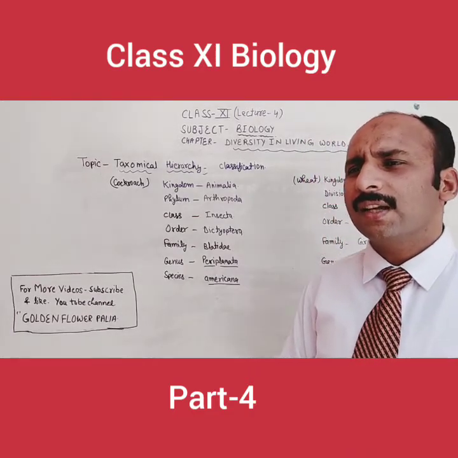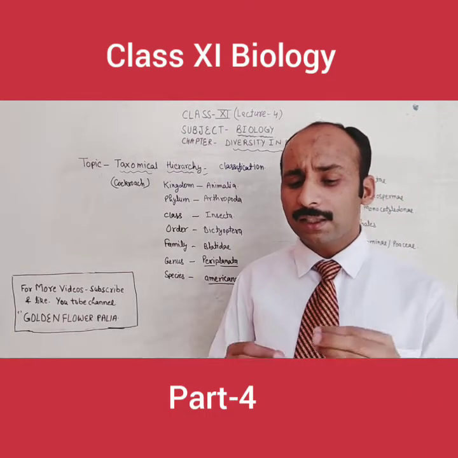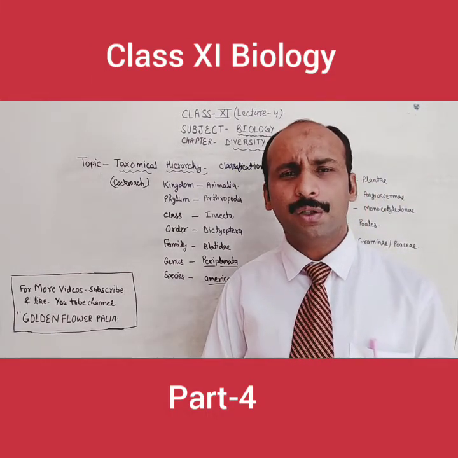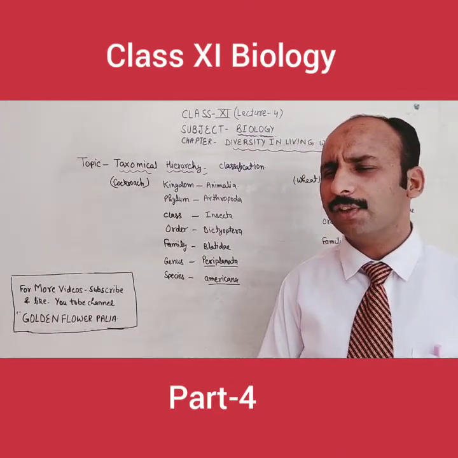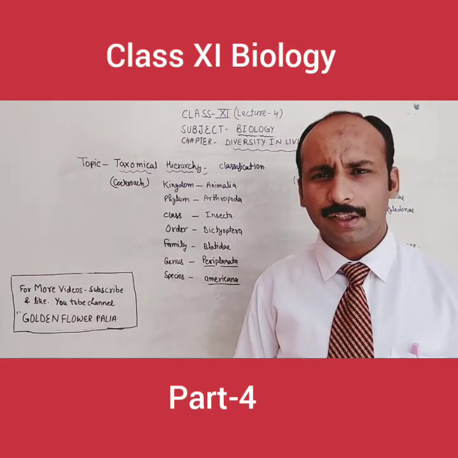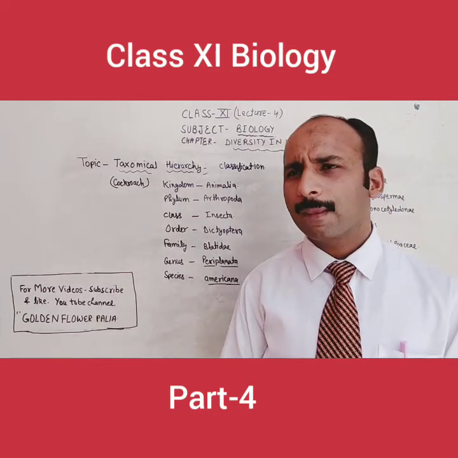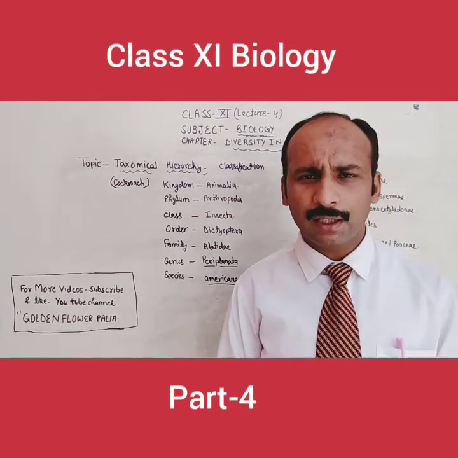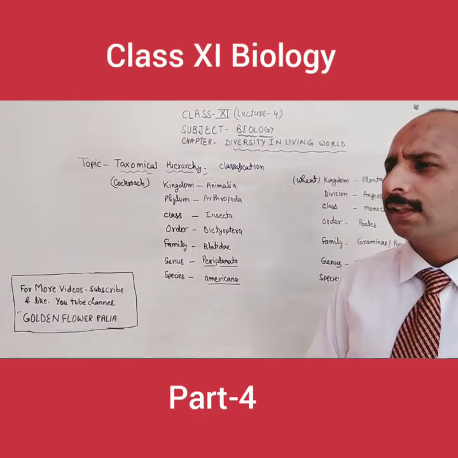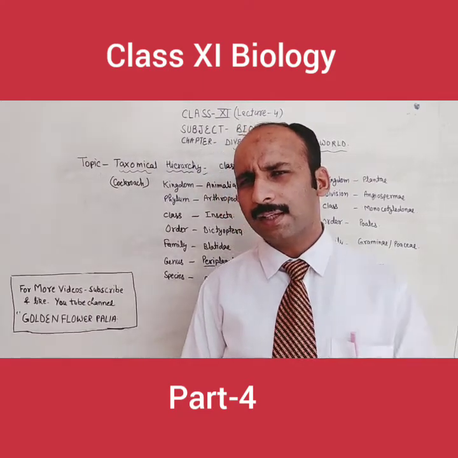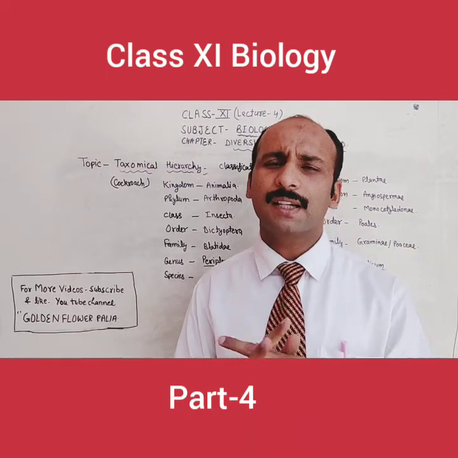So my dear students, being a class 11th biology student, you have to learn the different scientific names of different organisms. For example, mango, scientific name is Mangifera indica. Wheat, Triticum aestivum. Onion, Allium cepa. For example, cockroach, Periplaneta americana. Then Taenia solium, it is the tapeworm. Many more examples I can tell you, but you have to make proper study. You have to learn proper scientific names.